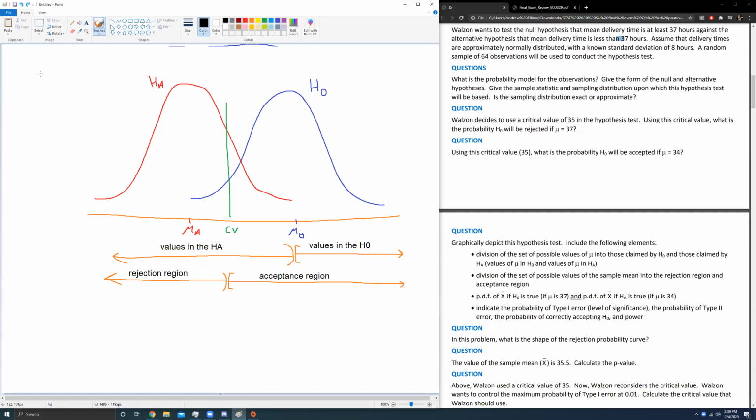Well, this time it's a right-tailed test, or sorry, a left-tailed test. I'm going to get my left and right mixed up. If you recall, we were told, let's do this in green, H null was mu greater than or equal to 37, and the alternative was that mean delivery time was less than 37 hours. So this is a left-tailed test. So with that in mind, our rejection region is on the left. Values that are in the alternative hypothesis are on the left.